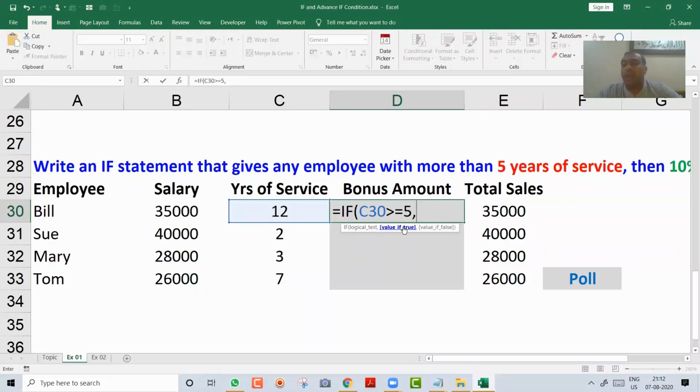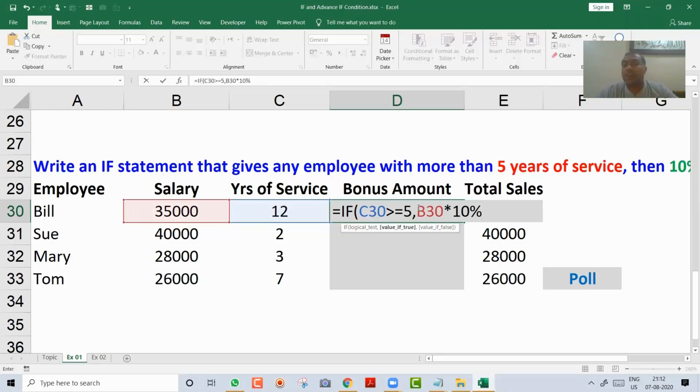Tell me friends, what should happen? He should calculate 10% on salary, correct? So I will say this is my salary, multiply by 10%. Or you can type 0.1, whatever, I have this habit. So I type like this.